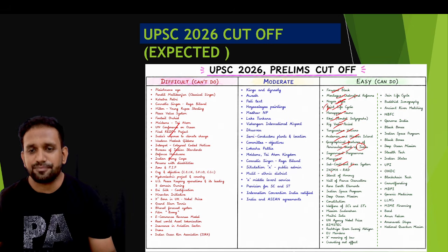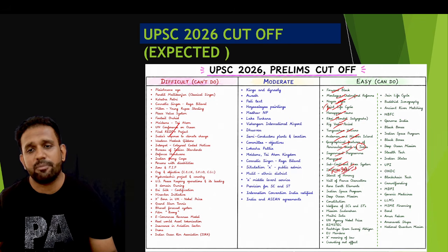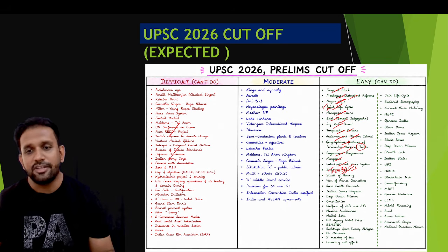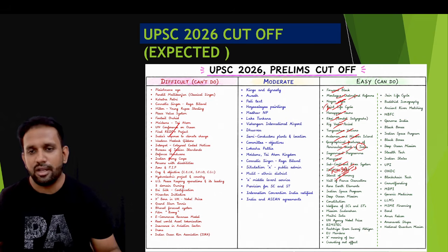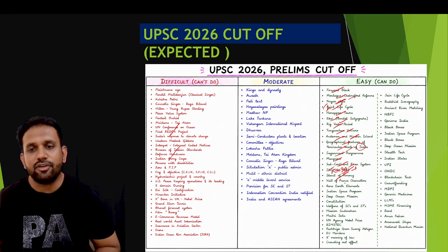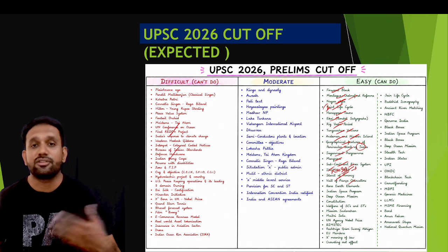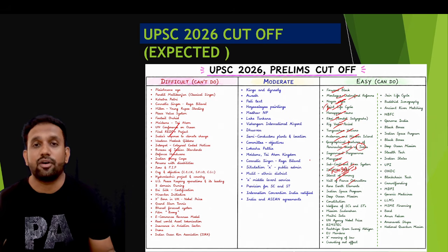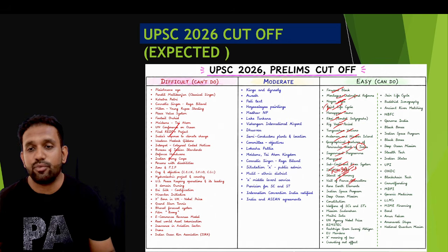Then NMSA, the National Mission on Sustainable Agriculture, and the Rainfed Area Development Programme. It is very important. All agriculture-related schemes are covered, considering you have studied it, so I put it. Home Rule movements, I don't have to say anything about it at all. Then we have the visit of the French Chancellor to India. India's diplomatic relations with other countries are huge, and I have been covering all of them on my channel. So make sure that you have studied this.